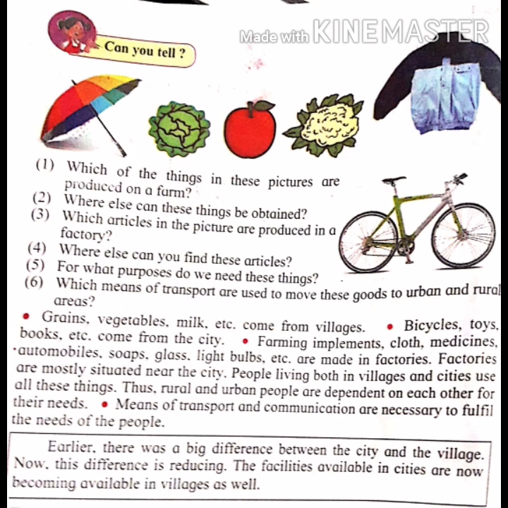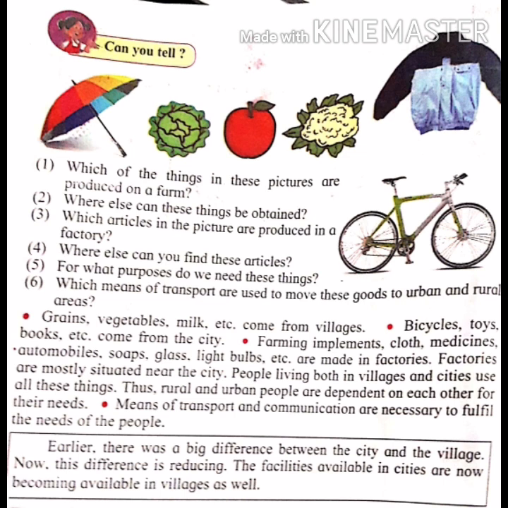So they have shown us a picture of an umbrella, cabbage, apple, cauliflower and a jacket. And down here you can see a bicycle. Now, question 1 is, which of the things in these pictures are produced on a farm? Cabbage, cauliflower, apple are produced on a farm.